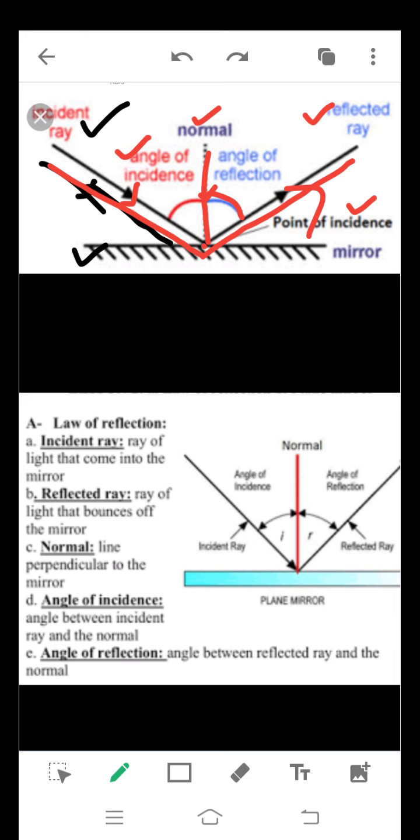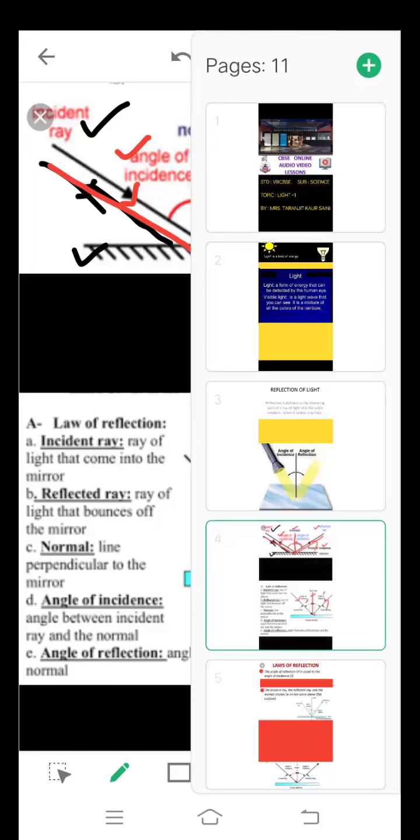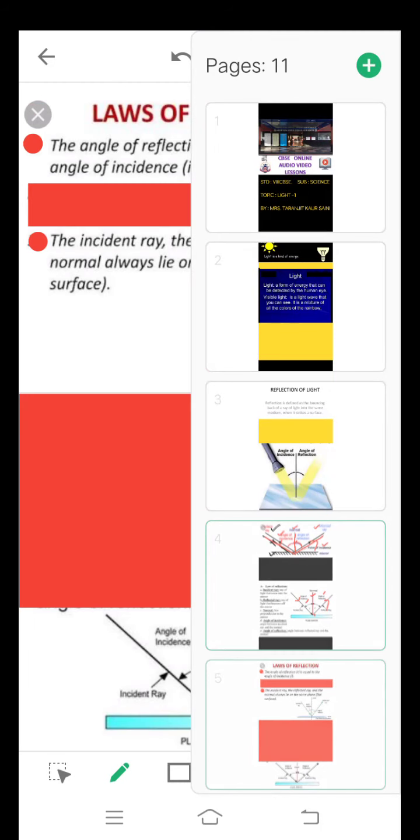And the second figure here, this is the incident ray which is falling at the point of incidence. This is the reflected ray. This is the line drawn perpendicular, which is the normal. Here is the angle of incidence formed between the incident ray and the normal, and here is the angle of reflection formed by the normal and the reflected ray. I hope these terms are clear. Now, if you are clear with these terms, we go to the next topic, laws of reflection.